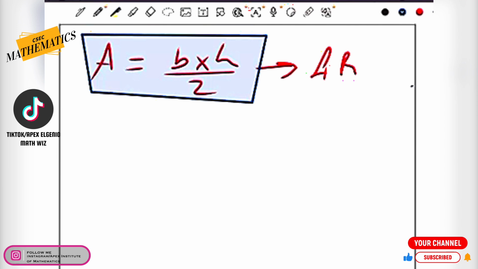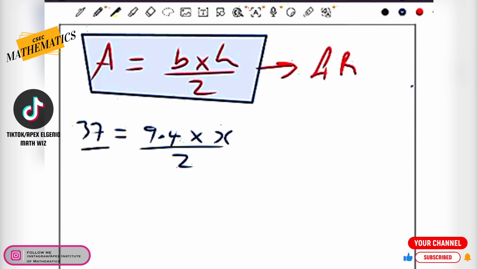Now, we are aware that the area of that particular right angle triangle is 37. And then we know that the base of that right angle triangle we just established is 9.4. And we are in fact looking for the height, which is x. And we're going to divide that by 2. So we end up with an equation here that literally has one variable. Now if we cross multiply, or multiply both sides by 2, we'll end up with 74 equal to 9.4 times x.